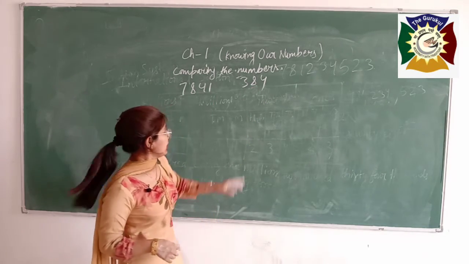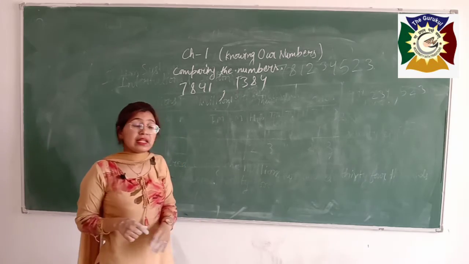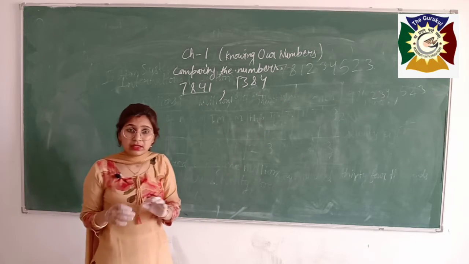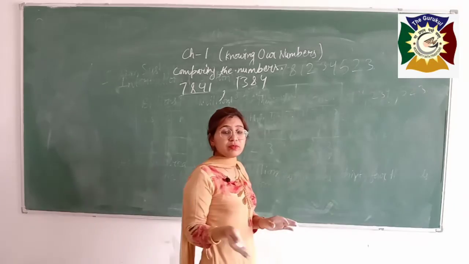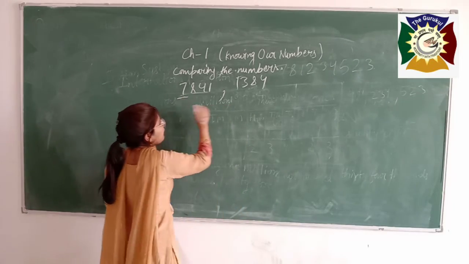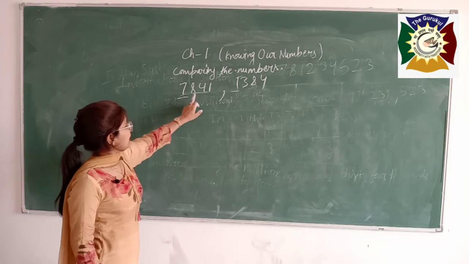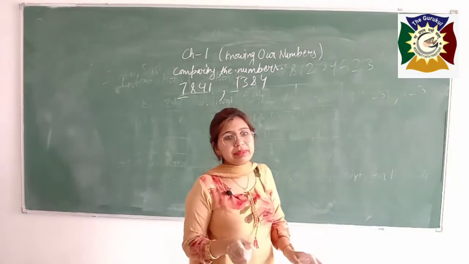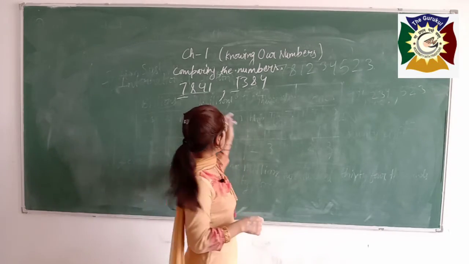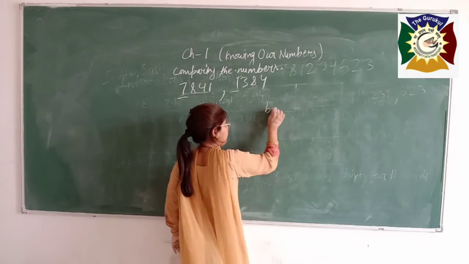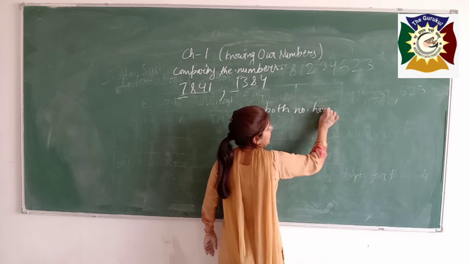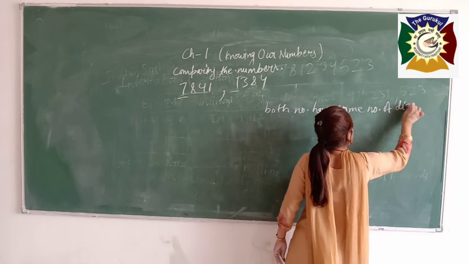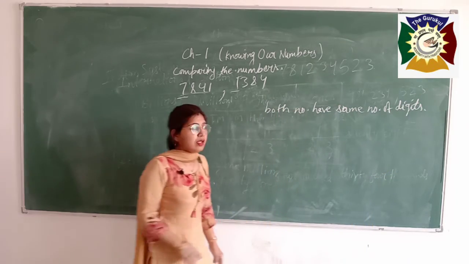Understand? But what if both the numbers have the same number of digits? Like it has 4 digits, and this also has 4 digits. Then how will you compare? Then to compare the numbers, you have to see the number from the left. It is 7841. It is 1384. You want to compare these numbers. As I told you, you count the digits and you find that both numbers have the same number of digits. So our first rule fails.